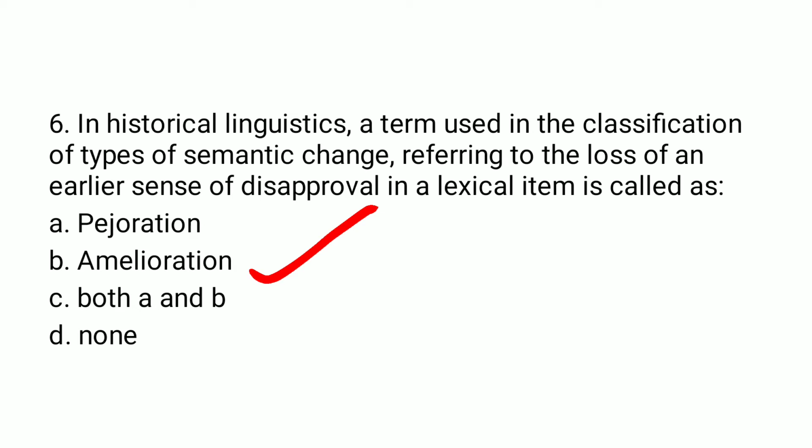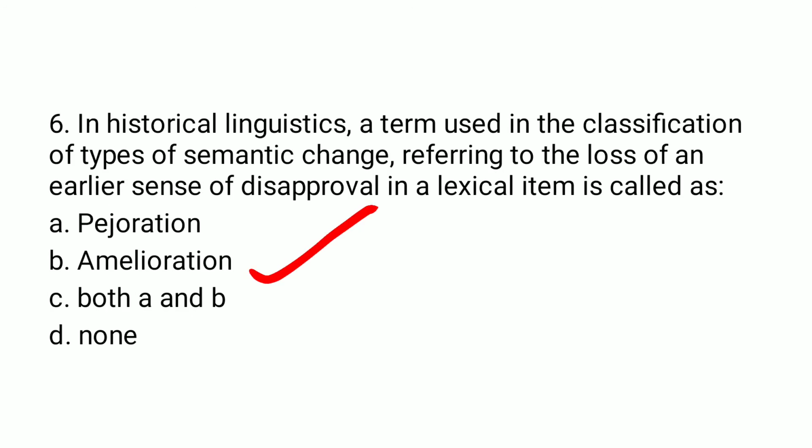For example, we have the word mischievous. Earlier it had a very strong meaning, which was disastrous, but now it is used in a very mild manner and means playfully annoying. So mischievous has changed from disastrous, a disapproved meaning, to a lighter meaning, playfully annoying. This process is known as amelioration.